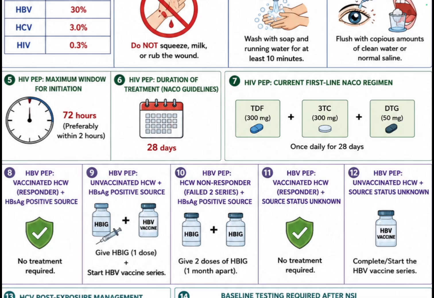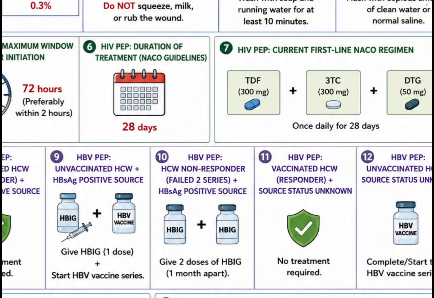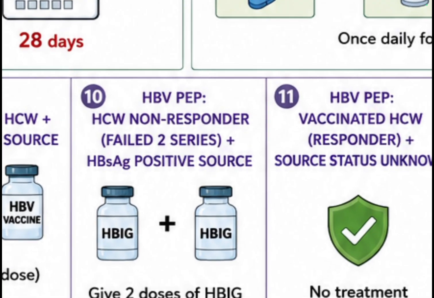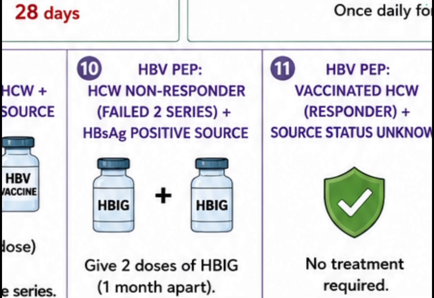There might be a confusion between question number 10 and question number 19. Here the healthcare worker is a non-responder. Non-responder means the anti-HBs antibody titer is less than 10 milli-international unit per ml. So he's a non-responder. Non-responder is clear.